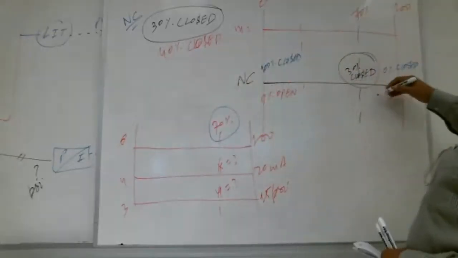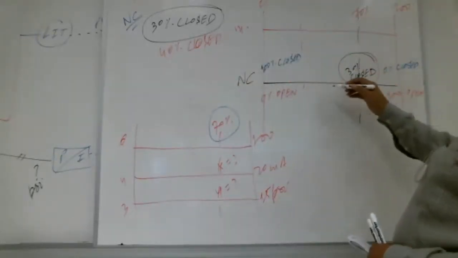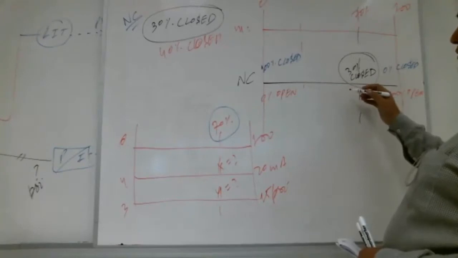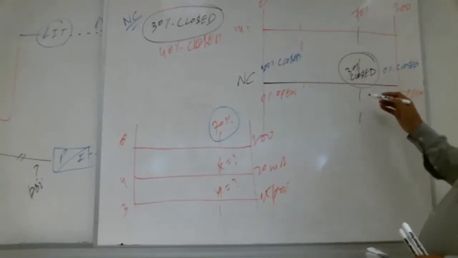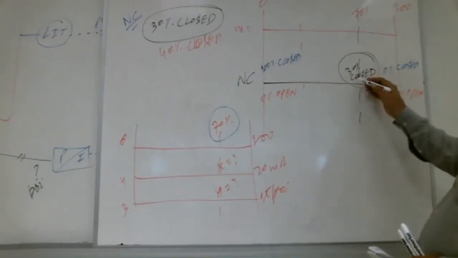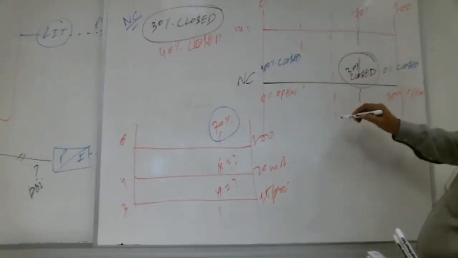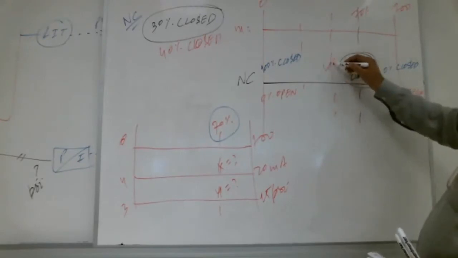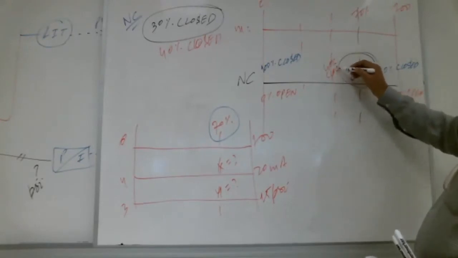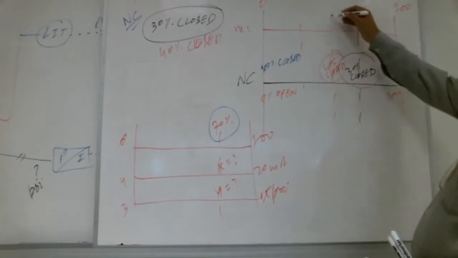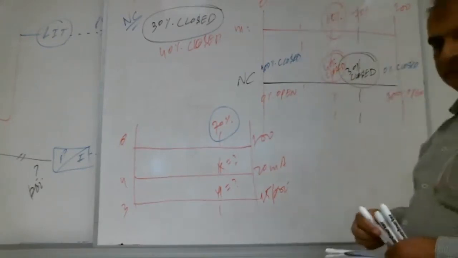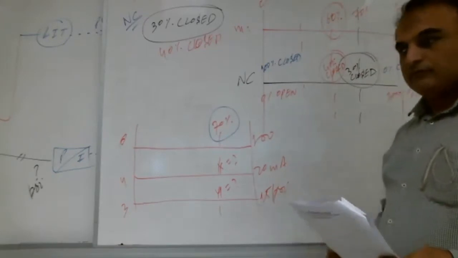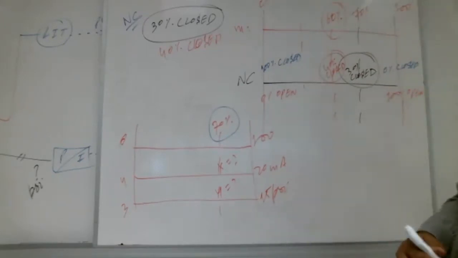See here, 40% means where? Where will 40% be? This side or this side? Here, teacher, on the left. Here, right? Yes. So this is 40% closed. So how much is the signal? 60%. Yes. Okay, I understand. That's good, mashallah. Any other question, Shabab? Please ask.